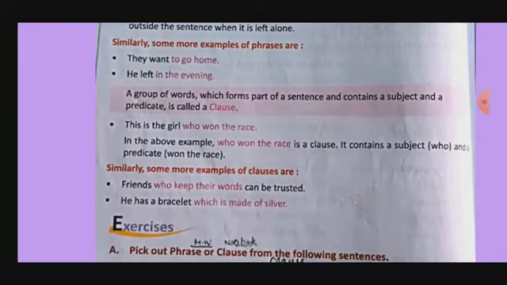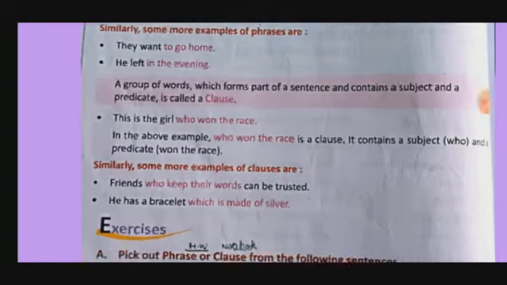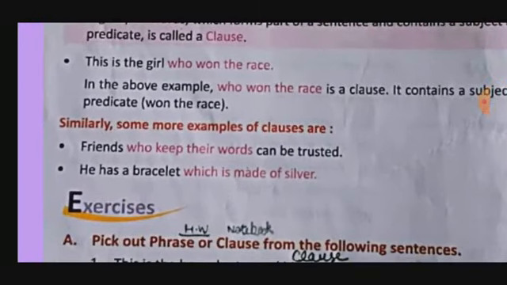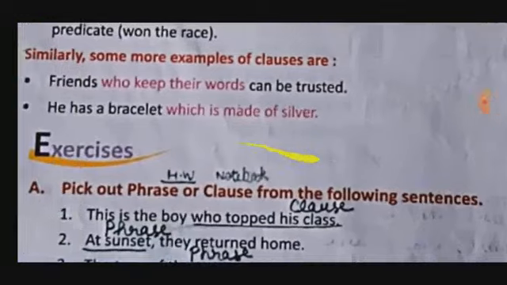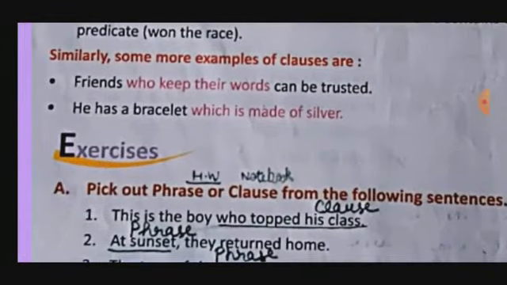Similarly, some more examples of clauses are here. Friends who keep their words can be trusted. So we can trust which friend? Who can keep their words. He has a bracelet, this is the main thing. He has a bracelet which is made of silver. This is a clause because it is part of the sentence and it has a subject and predicate. Okay, so this is a clause.